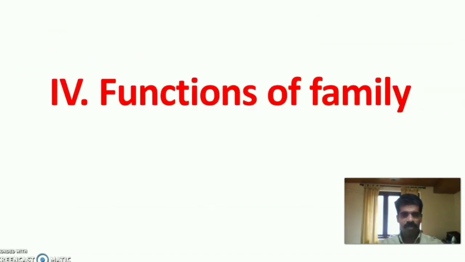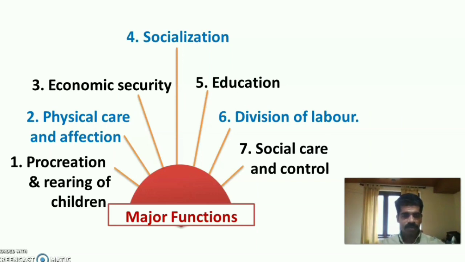Next is the functions of family. There are seven major functions of family. The first is procreation and rearing of children, physical care and affection of the members, economic security, providing economic security to each other, socialization, education, division of labor, dividing the responsibilities, and social care and control.